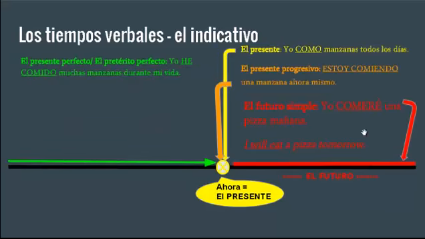Now we're going to look at the future tense. There's the futuro simple, which is the future tense. Yo comeré una pizza mañana. I will eat a pizza tomorrow. That's the point in the future. I will do it tomorrow. It's comeré. There's a helping verb in English, but in Spanish there's no helping verb, as comeré. The é at the end of the infinitive makes it the future tense.